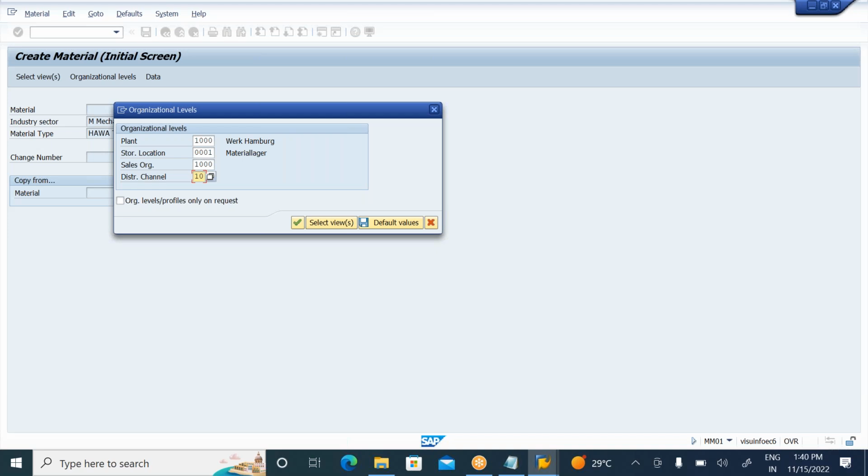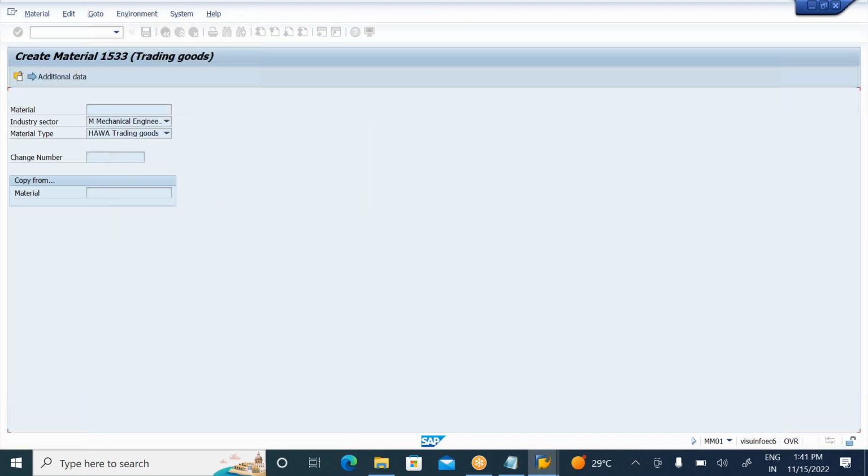Enter your plant and store location. Here, why? Because it's MM and SD integration, so you must create the material with the sales view. Along with your basic MM data, you must create the sales view, and the material type also. Trading goods will come under third party procurement, so that's what I have selected. Material type is HAWA. Click on continue.